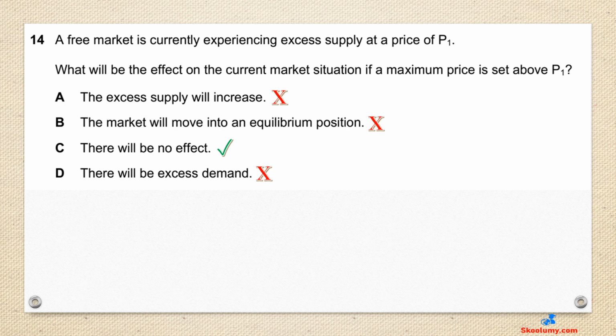Question 14. A free market is currently experiencing excess supply at a price of P1. What will be the effect on the current market situation if a maximum price is set above P1? The correct answer is C. There will be no effect. Excess supply occurs above the equilibrium. A maximum price will only be effective if it is fixed below the equilibrium. A maximum price set above P1 is above the equilibrium price, and it will have no effect.